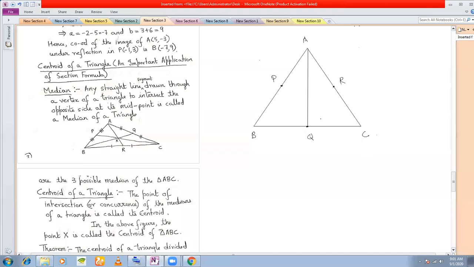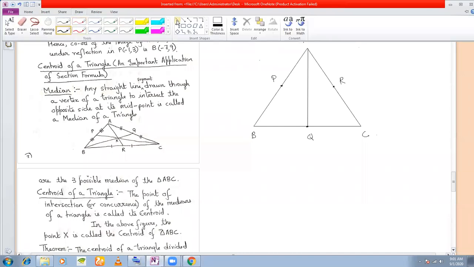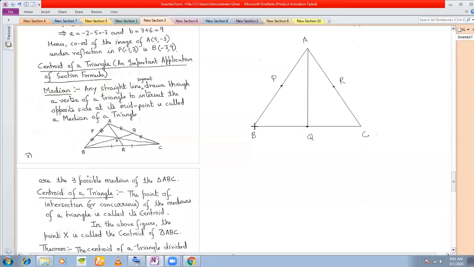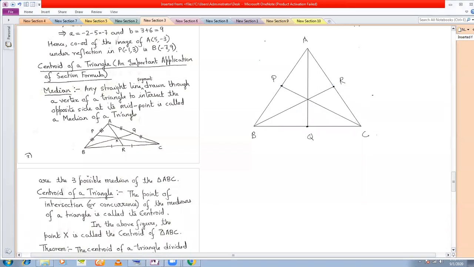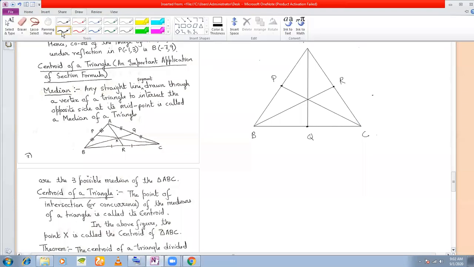This straight line is called the median of the triangle. So therefore, not one median, but in fact there are three medians that are possible in case of a triangle. You can have a median like this, and you can also have a median like this.